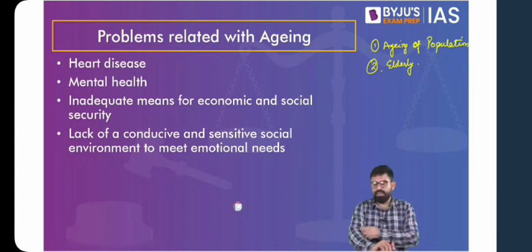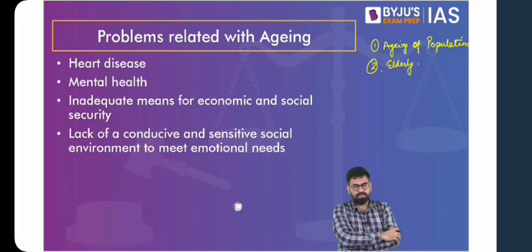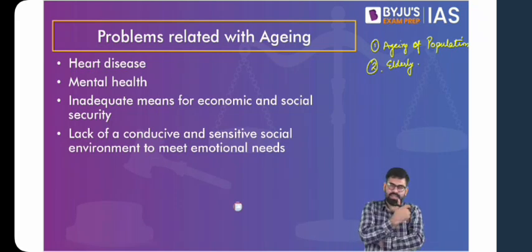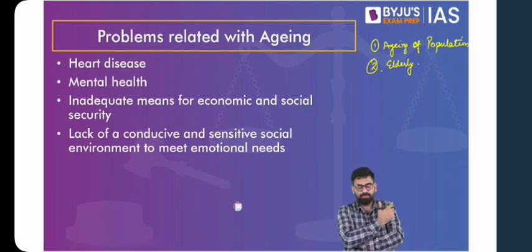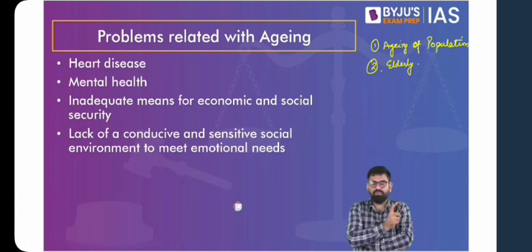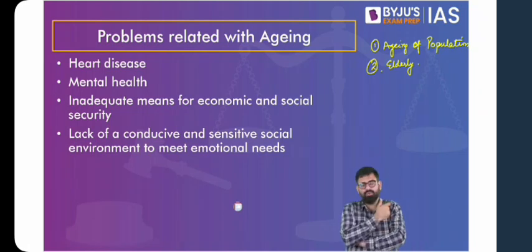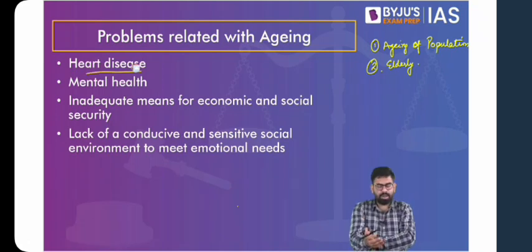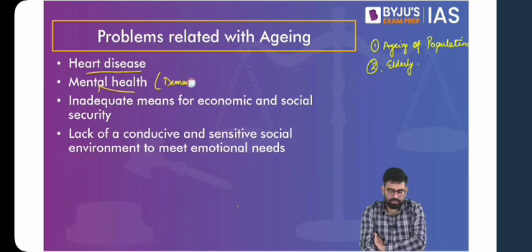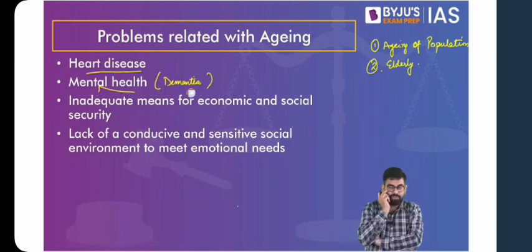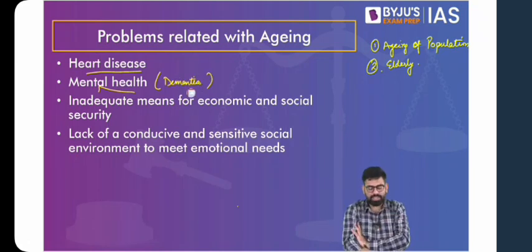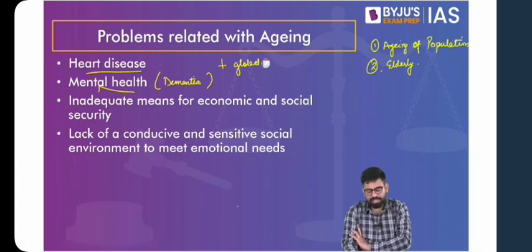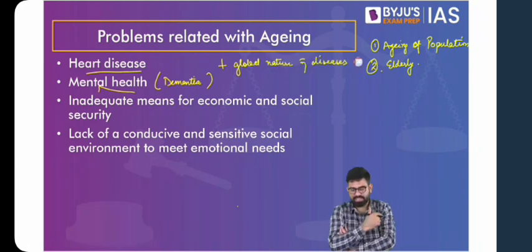So okay, let's get to the problems related with aging, the problems related to the elderly. Now with aging, one thing is the physical and mental health will go on going down because of natural biological factors. For that, they will not find adequate support, because not everyone can afford the healthcare facilities that are available. Also, think about various diseases. There'll be a problem with respect to mental health, dementia, etc., because they'll have a tendency to forget. There'll be forgetfulness as you age. Then also heart-related problems. But along with it, you can talk about the global nature of diseases, how there are new diseases that are coming up because of lifestyle changes, etc.